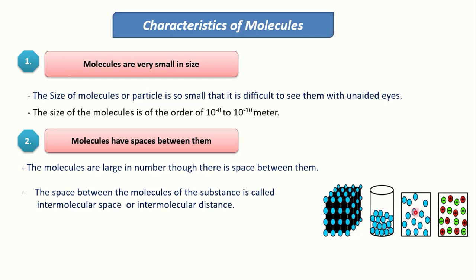But in liquids and gases, the intermolecular space and distance between these molecules is large as compared to the solid. Even though in a solid the particles are very tightly bound together, they still have intermolecular space between them, but it is negligible. In liquids and gases the intermolecular space increases.